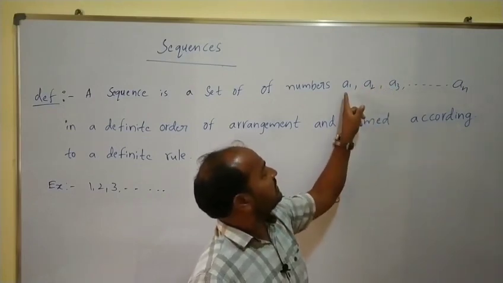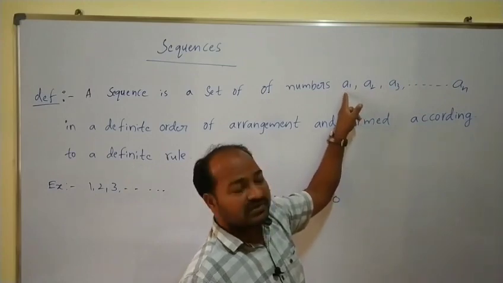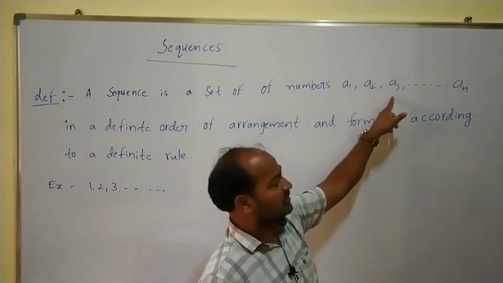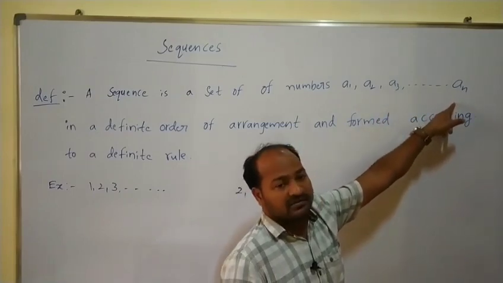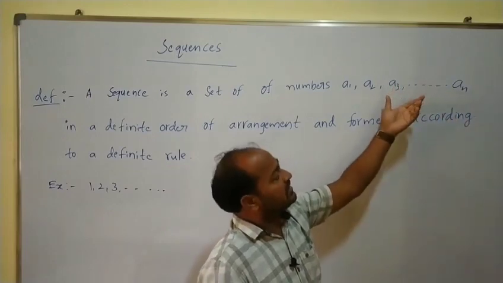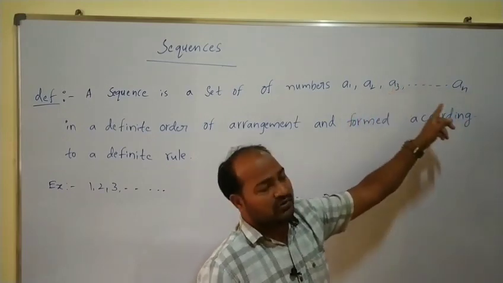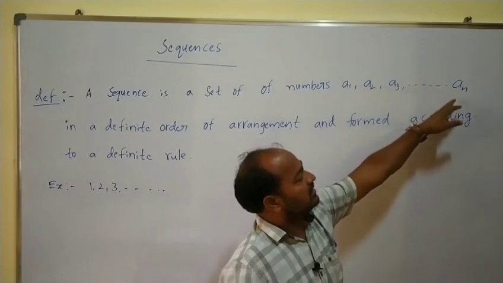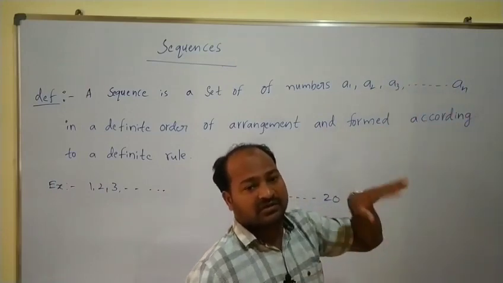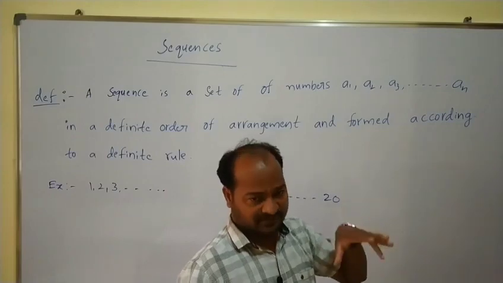This one is called the first term, this one is called the second term, this one is called the third term, and so on. This one is called the last term, which are denoted by A1, A2, A3, so on up to An. Here the last term, that is An, is called the nth term or general term of the sequence.